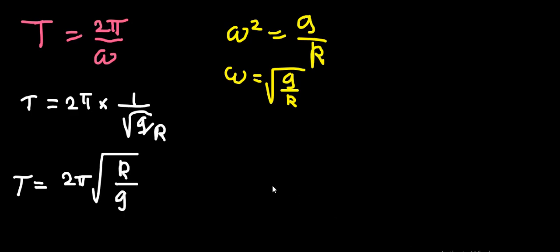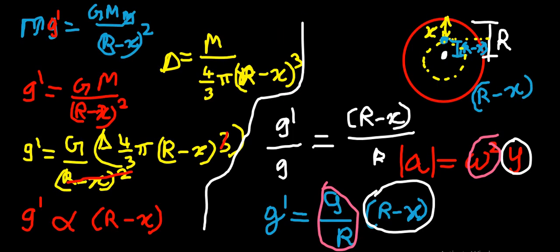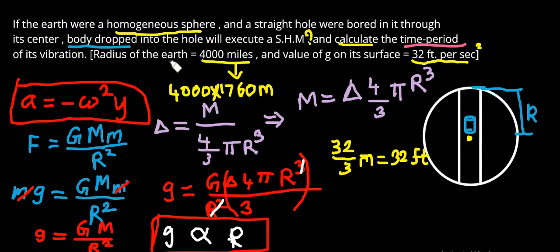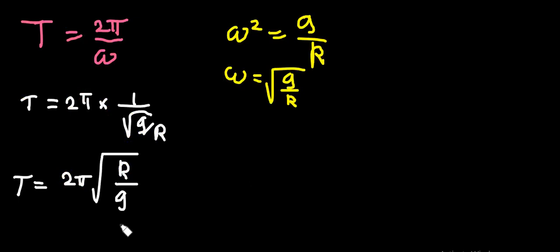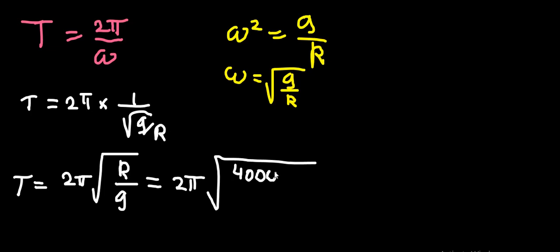Just a minute. Now it's time to substitute the values. The values given in the question: the radius of the earth in meters is 4000 into 1760 meter. It is equal to 2 pi, the constant value, into root of 4000 into 1760 meter, and 1 meter can be written as 3 feet.